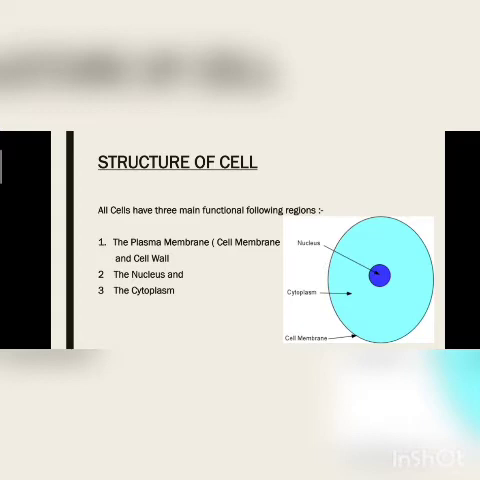Now move to the structure of the cell. Very important, the structure of the cell. We'll study it part-wise. There are three main regions of the cell. The plasma membrane surrounds the cell, and after that, if it is a plant cell, the cell wall is present. After that are the nucleus and the cytoplasm. The space between the nucleus and the plasma membrane is called cytoplasm. So there are three regions: plasma membrane, nucleus, and cytoplasm.